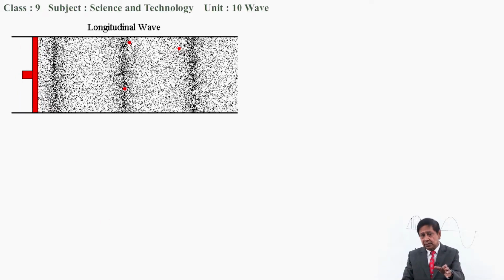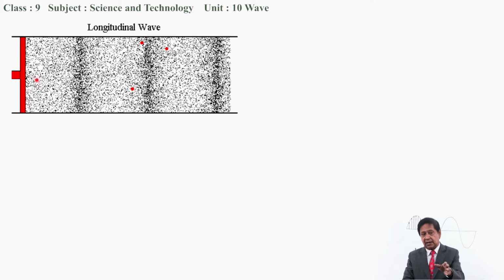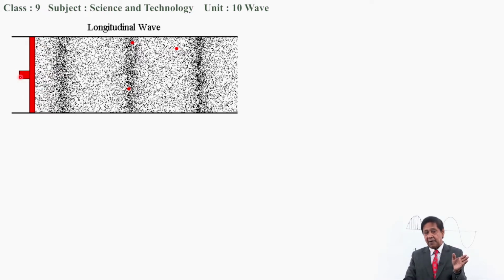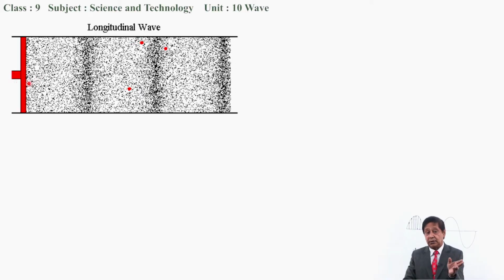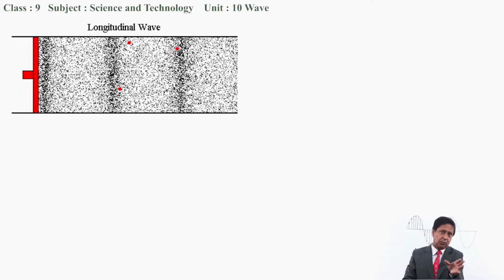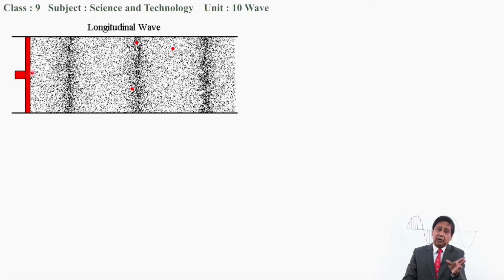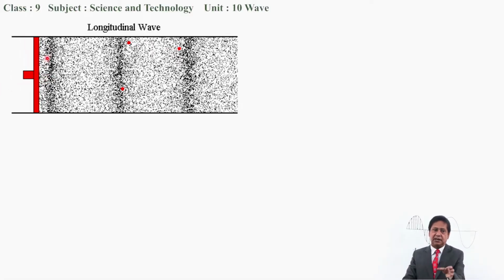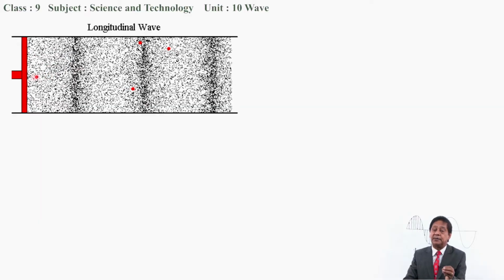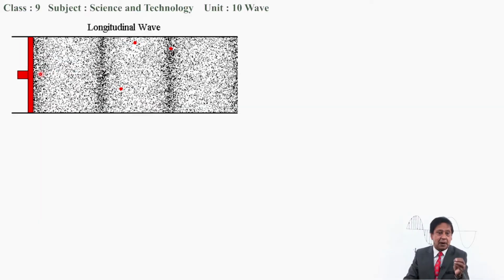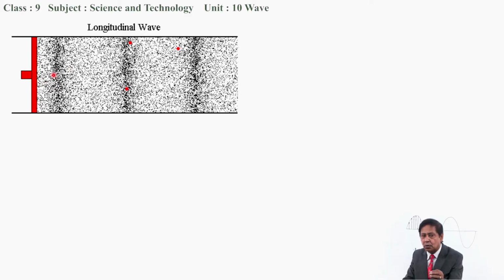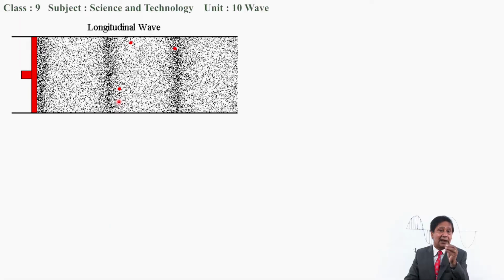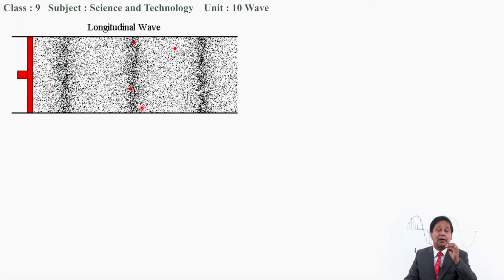Take a certain source, the red object. It is moving forward and backward. It has periodic motion, back and forth motion. When it moves forward, it pushes the air particles forward, and the pushed air particles move forward and come closer to the other particles. This region where they come closer to each other is called compression.